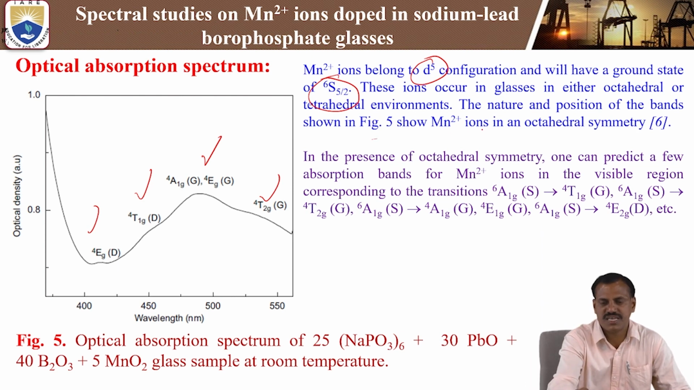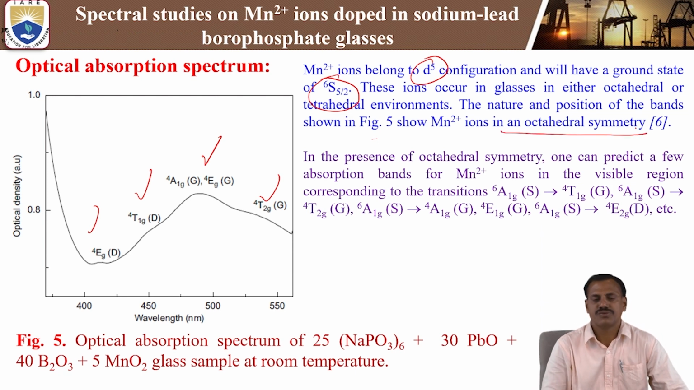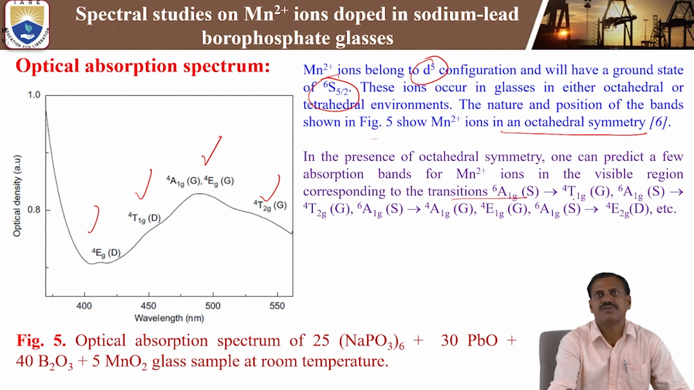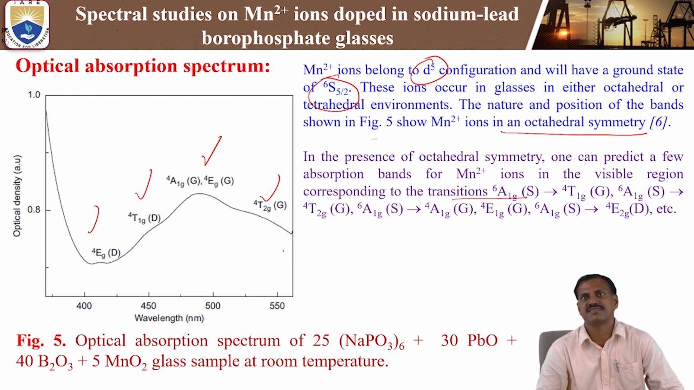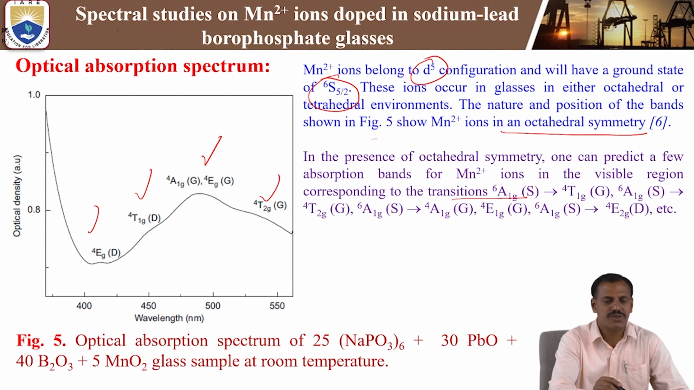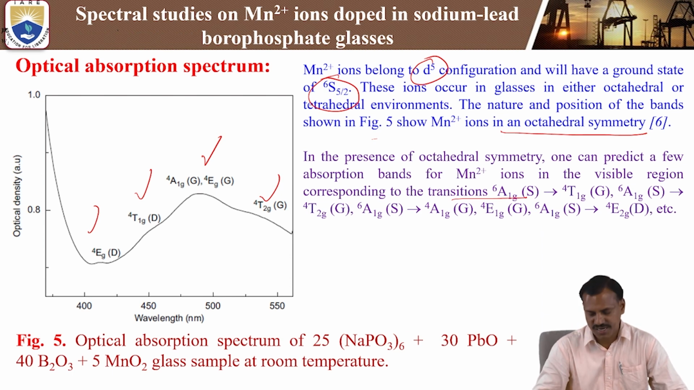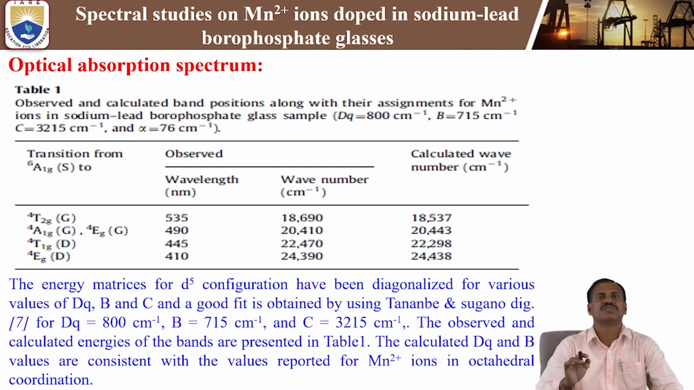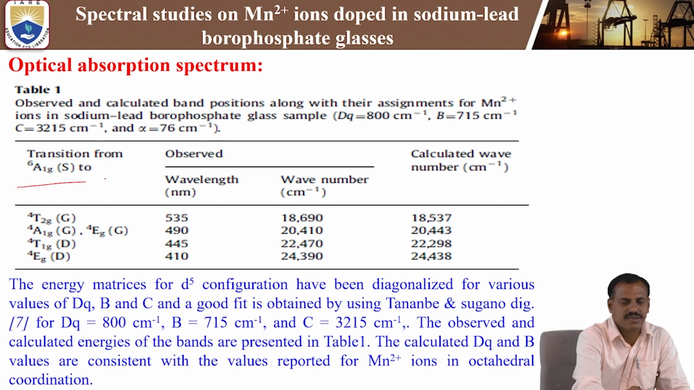So figure 5 shows the Mn2+ ions in octahedral symmetry. In the presence of octahedral symmetry, one can predict a few absorption patterns of Mn2+ ions in the visible region, corresponding to the transition from the ground state to the excited state. These are the different absorption transitions from the ground state to the excited states in the room temperature optical absorption spectrum. By using this data, we can calculate the crystal field parameter and the Racah parameter. Table 1 shows the absorption peaks from the ground state to excited states, that is, the transition from the ground state 6A1g(S) to different kinds of excited states.